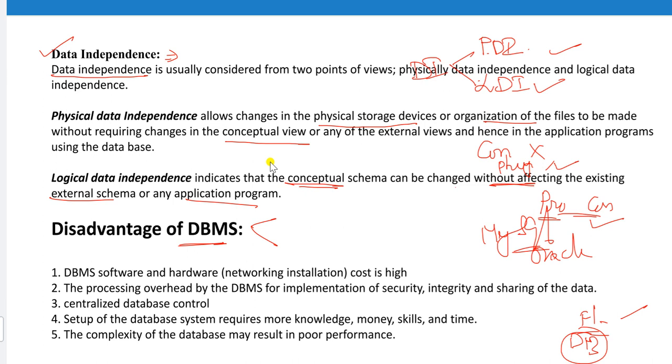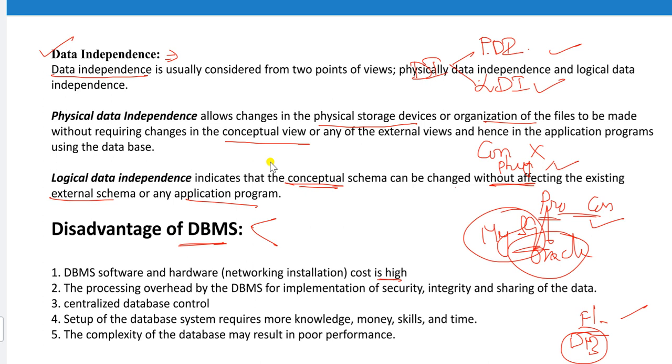So a disadvantage of DBMS is that the cost of this software, Oracle and MySQL, is very high. Installation is also a little bit difficult. DBMS software and hardware cost is high.